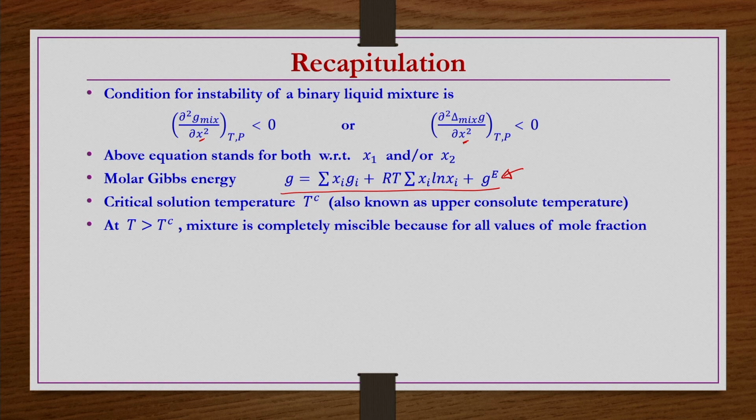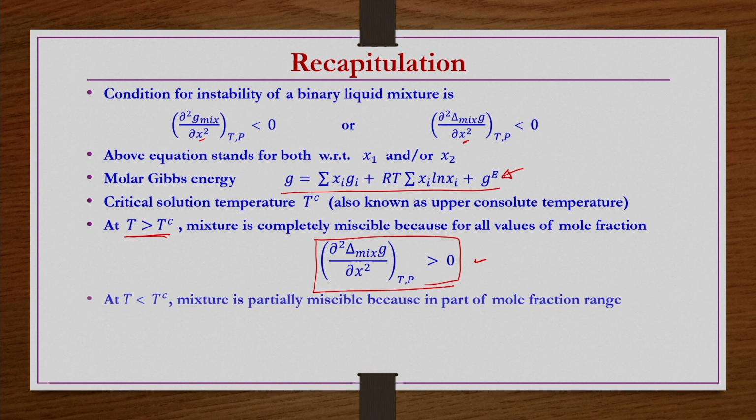Because for all values of mole fractions, if T is maintained greater than Tc, we will always get ∂²ΔmixG/∂x² at constant temperature and pressure greater than 0. This is what we get, provided the temperature is greater than the upper consolute temperature. If it is less, then instability will be there, and that will form partially miscible two phases.